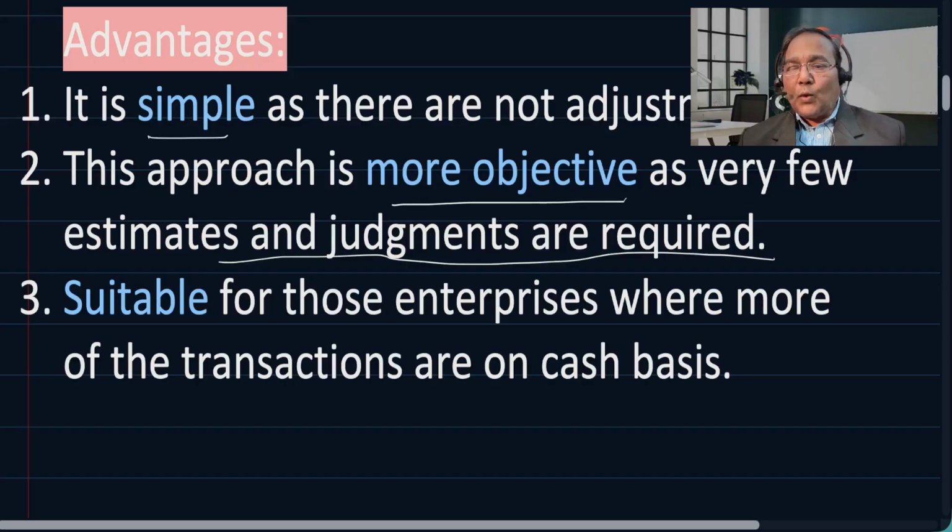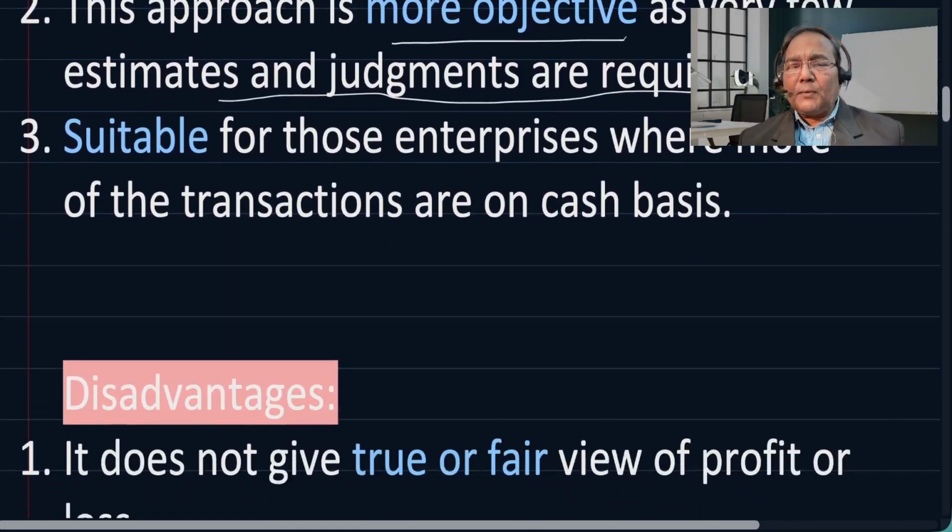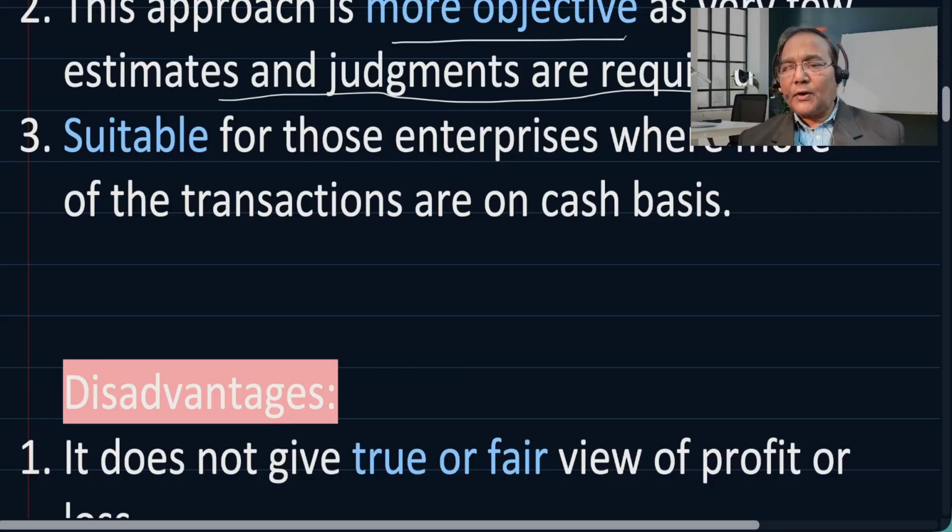So that is why the judgment factor does not come into the picture when it comes to cash basis of accounting, because that is not the jurisdiction of assessment of an accountant when it comes to non cash transactions. Now it is suitable for enterprises where more transactions are on cash basis.